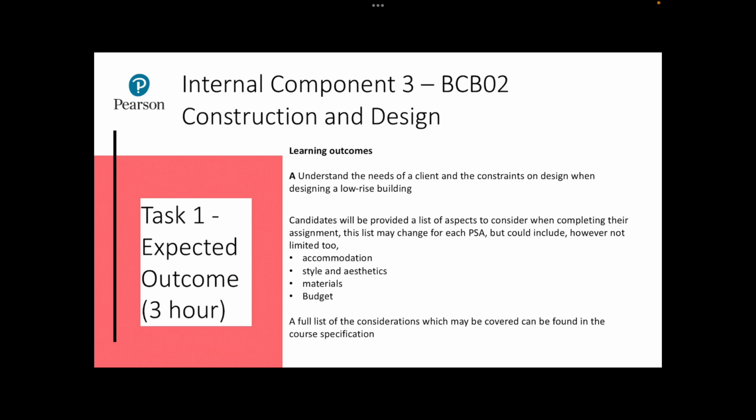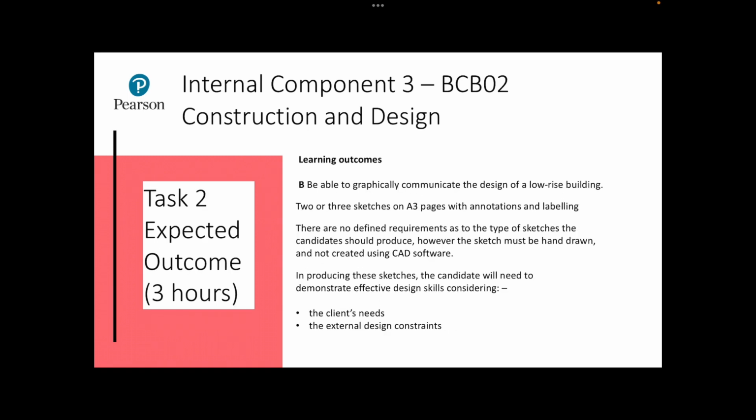Candidates will also be provided with a list of aspects to consider when completing their assignment. This list may also change on each PSA. But could include, however not limited to, writing about accommodation, styles and aesthetics, materials or budget. A full list of the considerations which may be covered can be found again in the course specification. It is recommended that the students closely look at this list and ensure that each of the aspects are covered in their report.